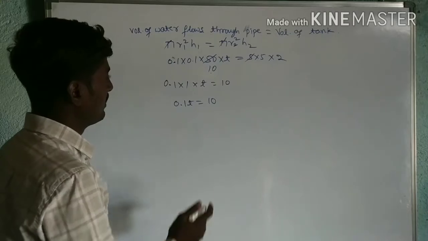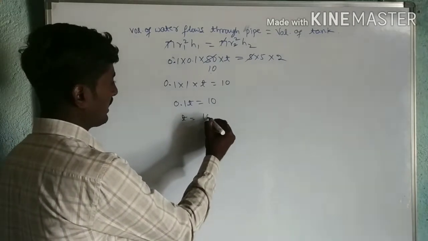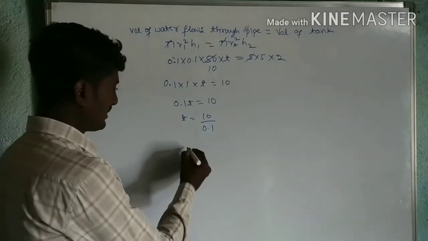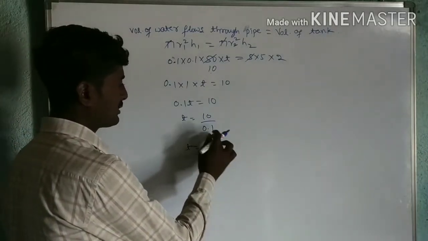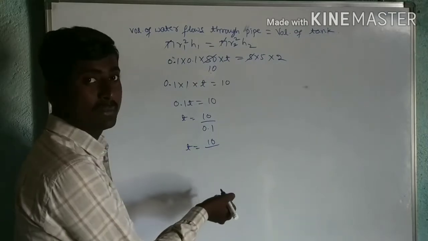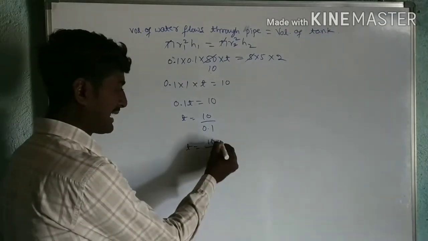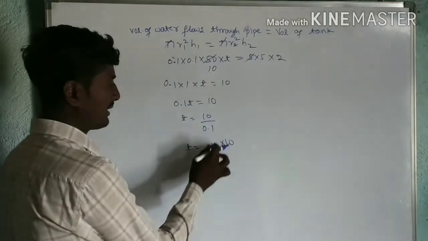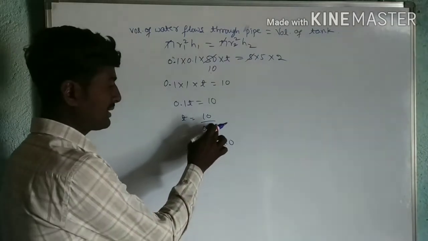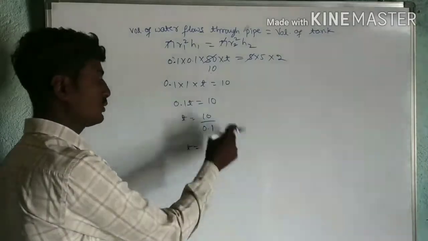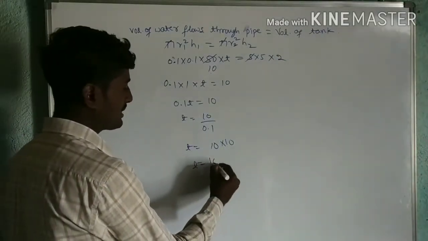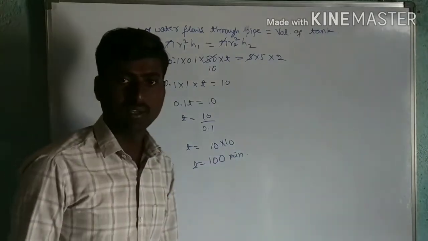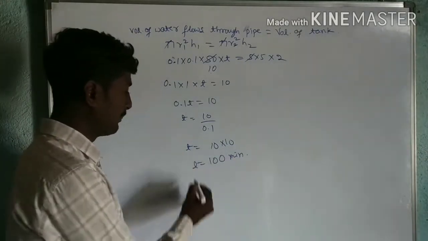Then T equals 10 divided by 0.1. Dividing by 0.1 can be written as multiplying by 10, since 0.1 is 1 divided by 10, so that 10 goes to the numerator. So this becomes 10 into 10, T equals 100. I have taken T in minutes, so T is equal to 100 minutes.